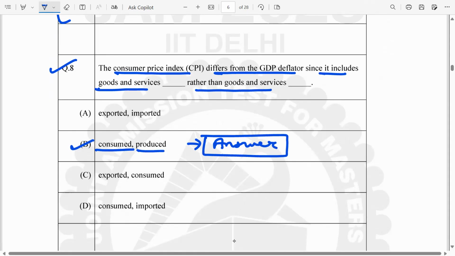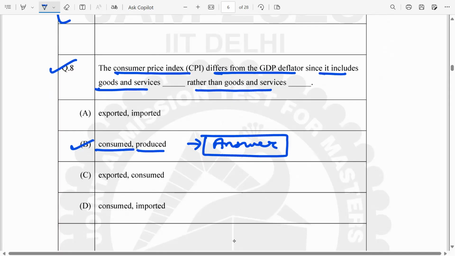Consumer price index captures change in the prices at the retail level. When I say retail level, it means at that level where the consumers are going to consume that good. GDP deflator is going to capture the overall change in prices of all goods and services produced in the economy.